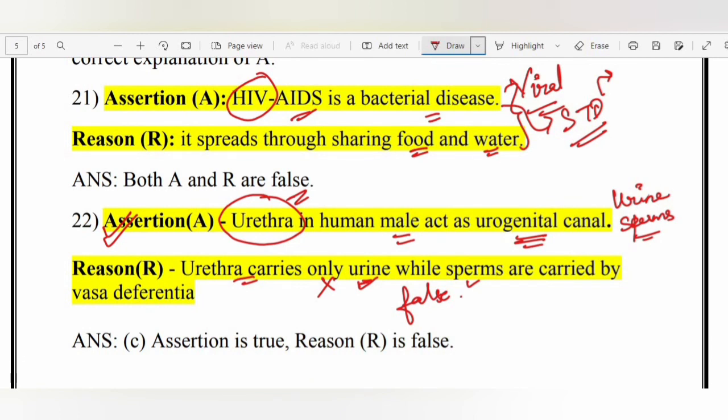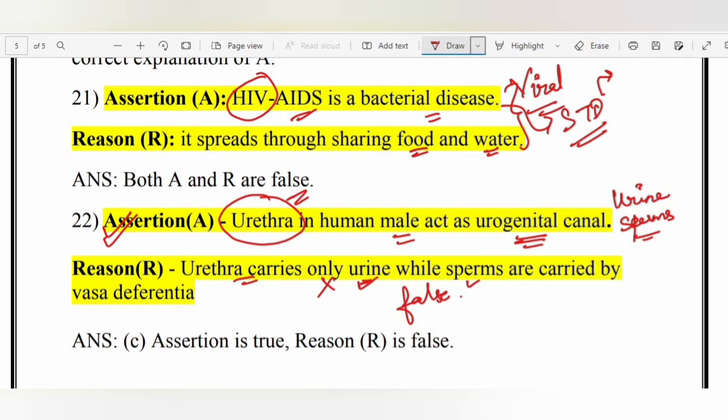All right. So if you have any doubts regarding the structure of the flower, structure of the male and the female reproductive system, I'll be posting the links in the description box. Please go through the video properly, and then you can come and solve these assertion and reason type of questions.